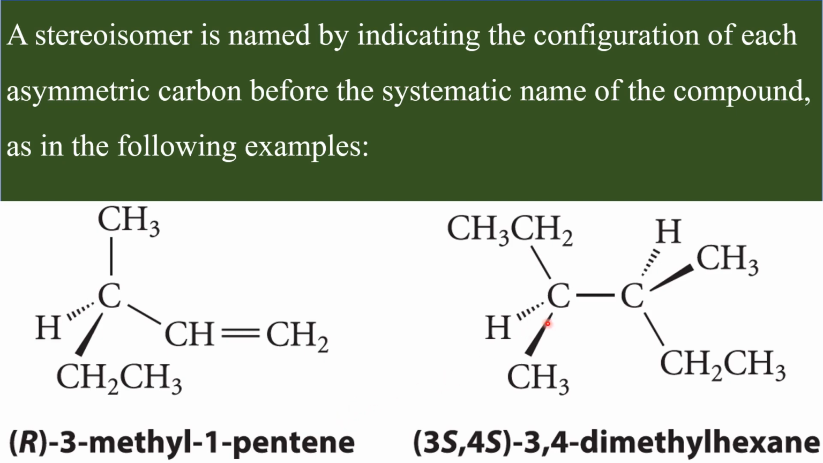Suppose there is more than one chiral center present in the molecule. For all the chiral centers we should assign configuration, and the configurations of all chiral carbon atoms should be mentioned before the systematic name of the molecule. See, for this molecule there are two chiral centers, and both are having S configuration, and that is mentioned before its name.